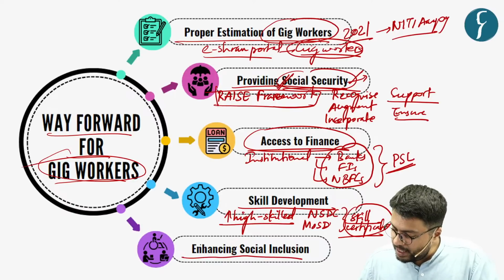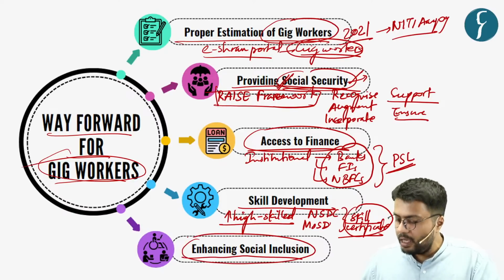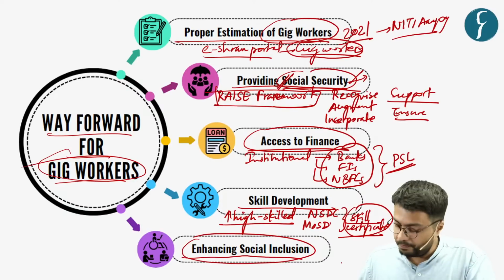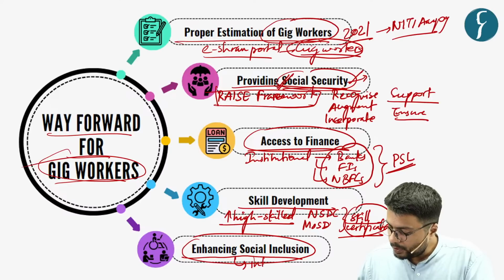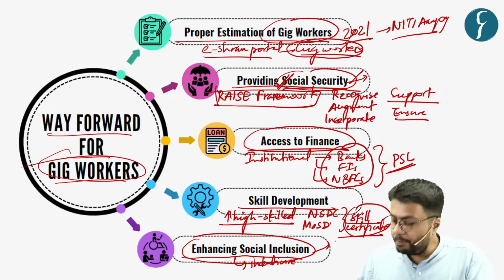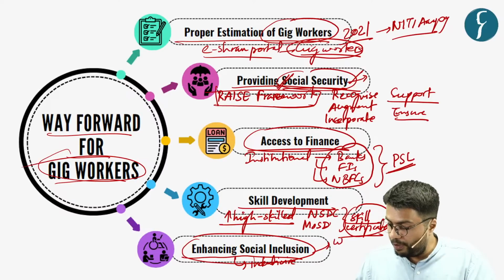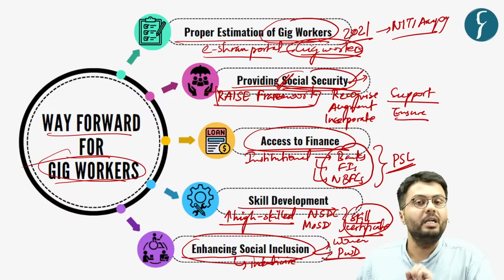Additionally, there is a need to enhance social inclusion as far as the gig economy is concerned. So in this regard, the government should incentivize companies which are providing jobs to women gig workers as well as gig workers belonging to the persons with disability community.